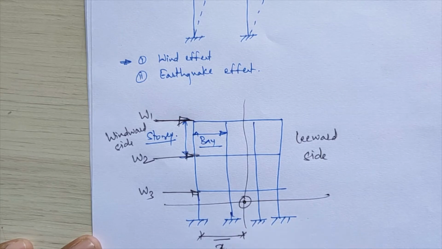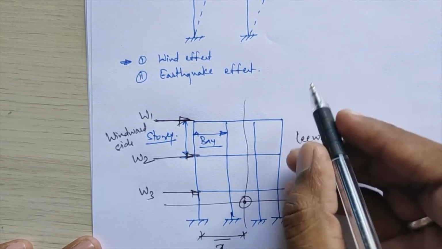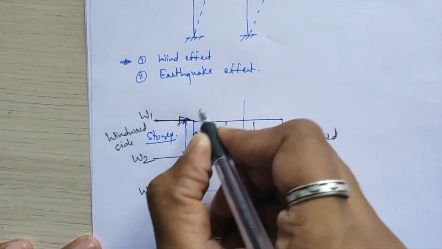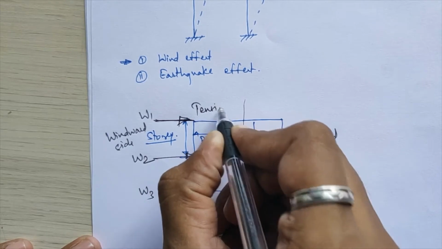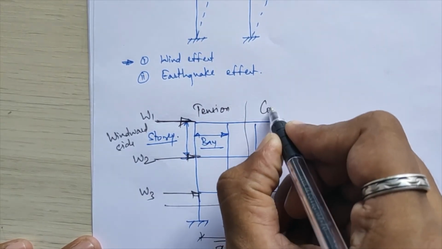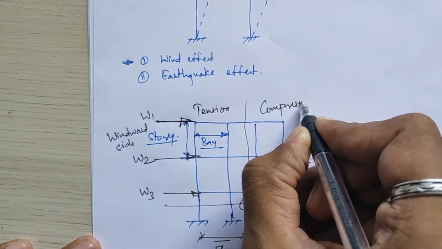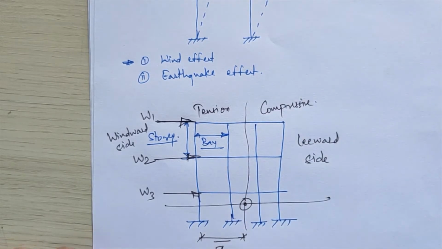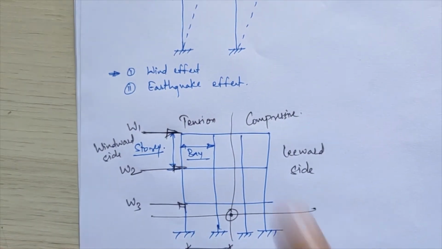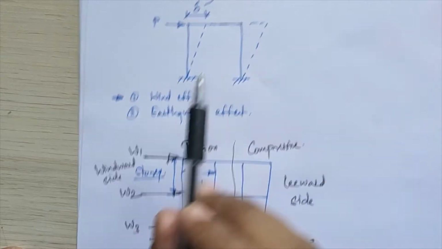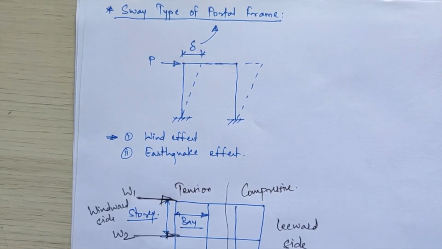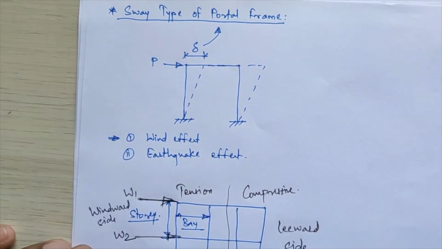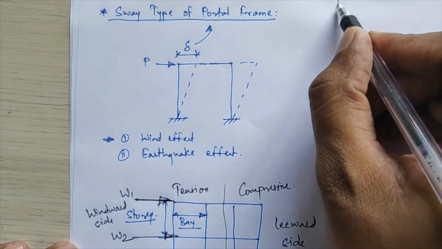Depending on this CG, the columns towards the left of the CG and the columns towards the right of the CG are subjected to tension and compression. So these columns will be subjected to tensile loads and these columns will be subjected to compressive loads. Same in the case of single storey examples, whatever examples we are going to see under this will be only single storey and single bay, so that your analysis will be simple.